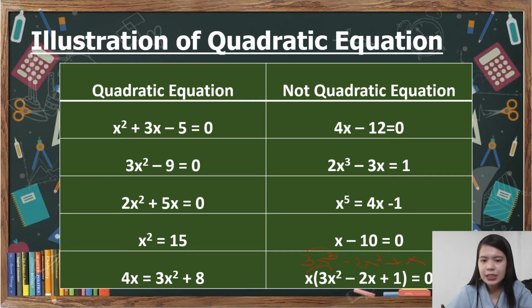As you can see here, 3x cubed. So, the highest exponent now is 3. Nung na-simplify ito, nung minultiply ang x kay 3x squared, naging 3x cubed. Given that, ibig sabihin, hindi siya quadratic equation.